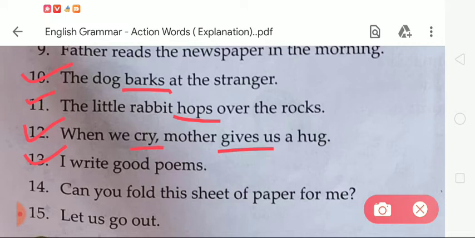Now moving to the next, in number 13, I write good poems. Here the action word is write. So we have to underline the given word write. That is an action word.